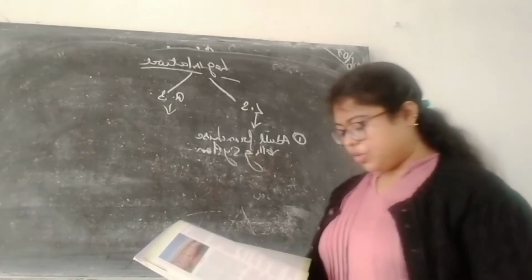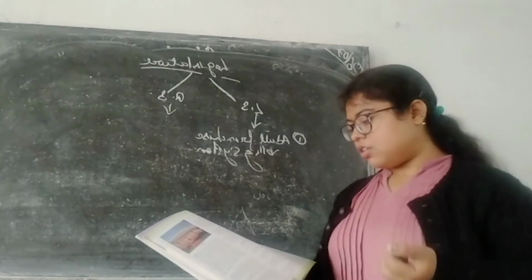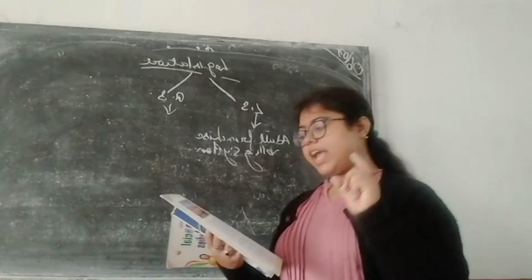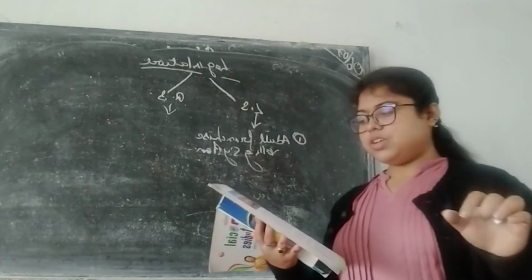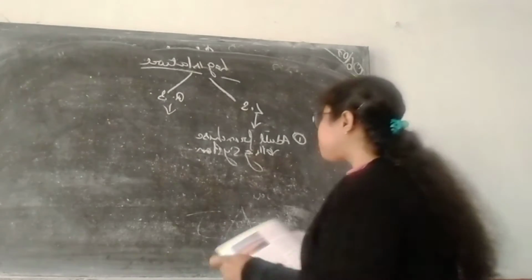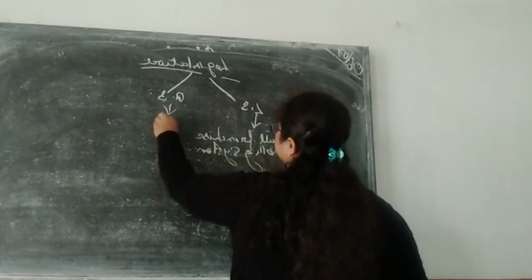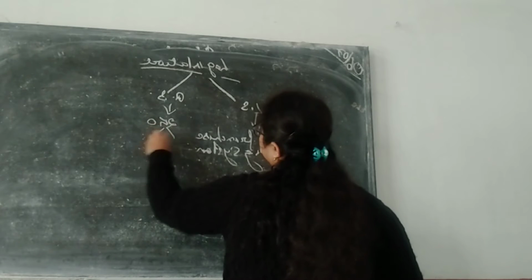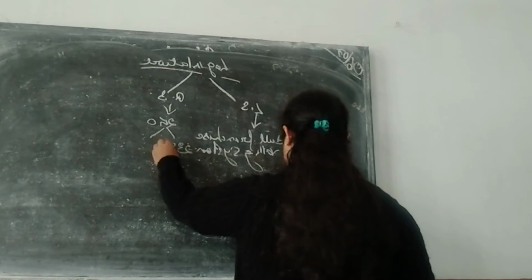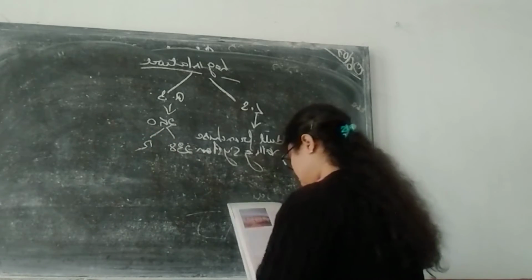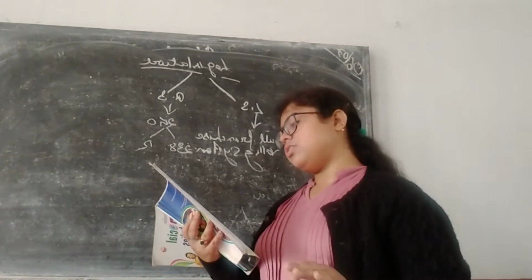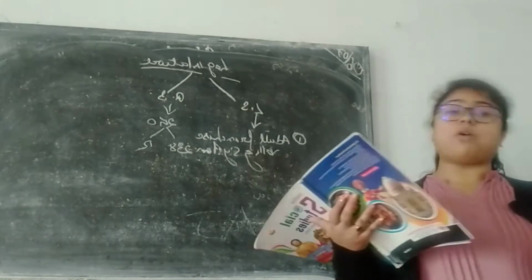Okay. Now, Rajya Sabha. What is the composition? It has 250 members, among which 238 members are from the states and the union territories, and 12 members are nominated by the president. The seats are allotted to the states and the union territories on the basis of their respective population.